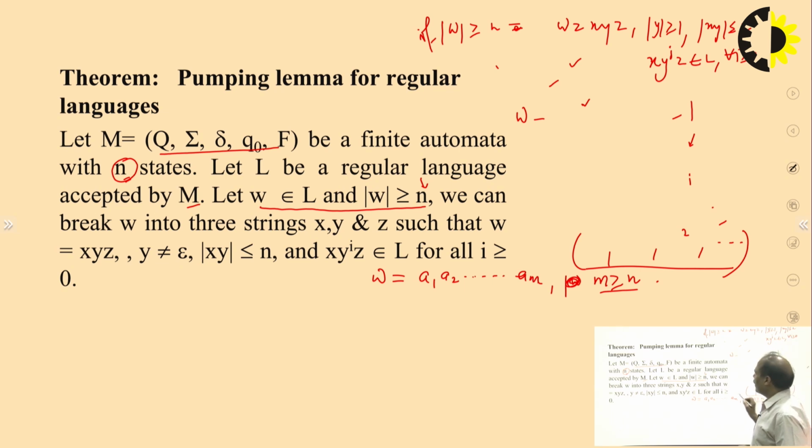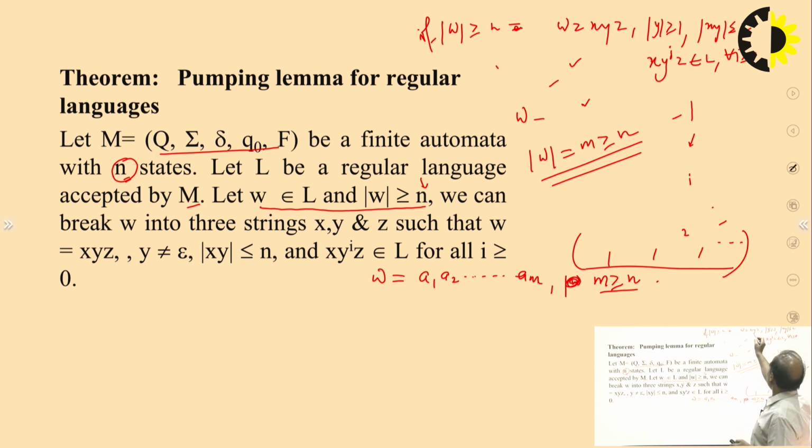N is the number of states in the accepting DFA. Clear? So now the hypothesis gets satisfied. The length of W is M, and since M is greater than or equal to N, this is true. That means the hypothesis is satisfied.